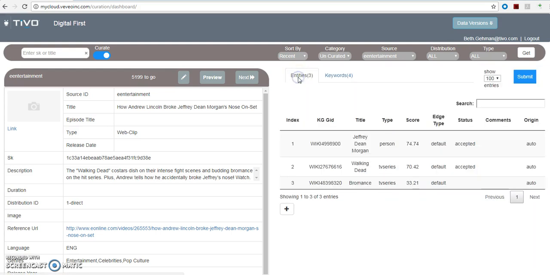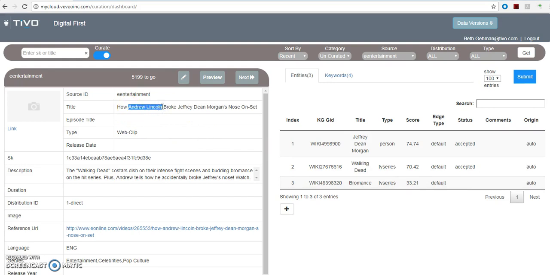So we can go back to the main page here. Now you can see that Jeffrey Dean Morgan is accepted, Walking Dead is accepted, and there's nothing under the status for Bromance. You can reject it if you want to, but you can also just leave it blank like I did. And it will not go out to the customers. So there's one more step here, which is we want to add Andrew Lincoln to the entities.